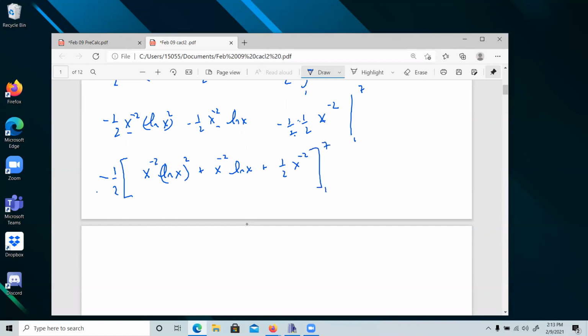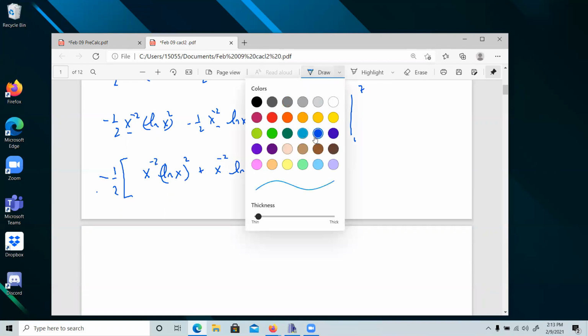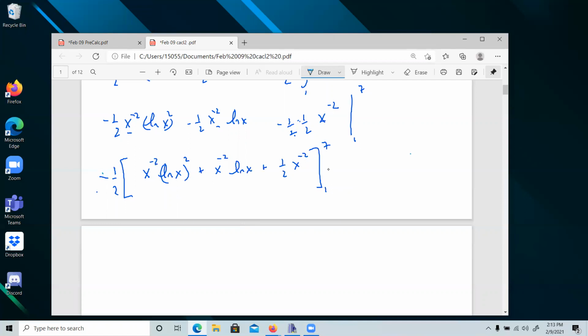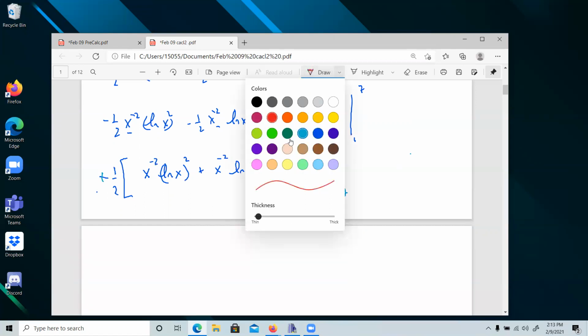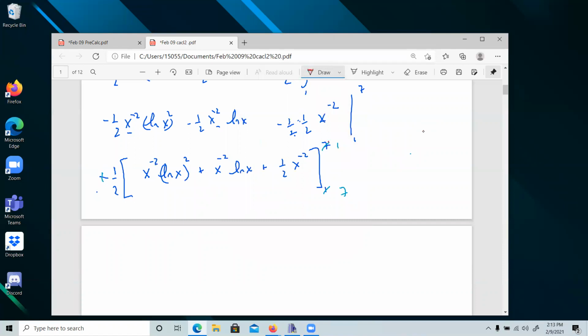Now, what I'm going to do here to make the signs just a tad easier is change that to a plus, change that limit to a 1, and change that to a 7. You're allowed to swap the signs of your integration if you swap where the limits go.